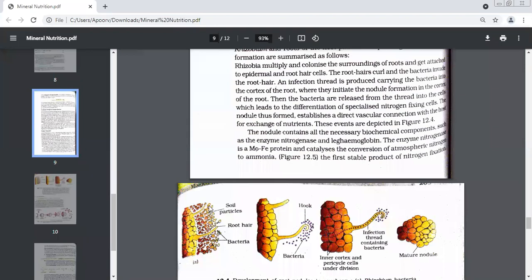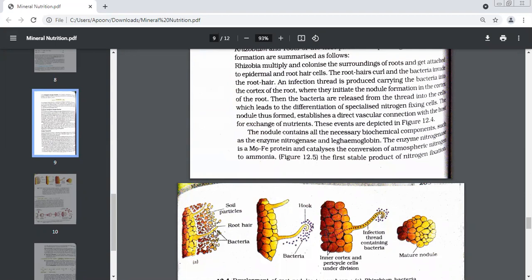Can you see? These are soil particles, some of them, and so many bacteria over there. That means multiplying and the second word is colonize. See all of you, so many rhizobia over here. Singular is rhizobium.